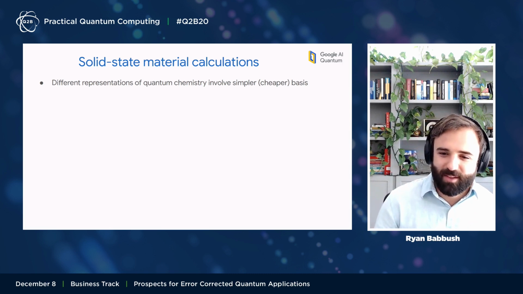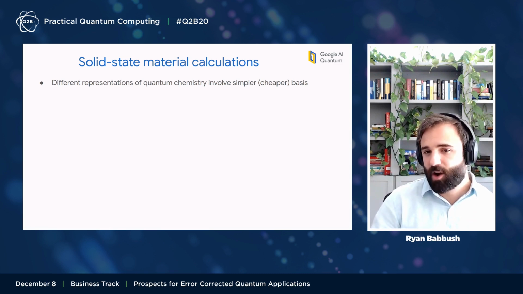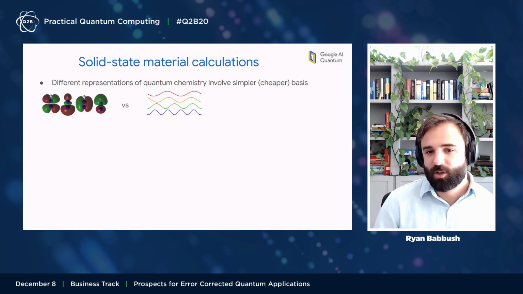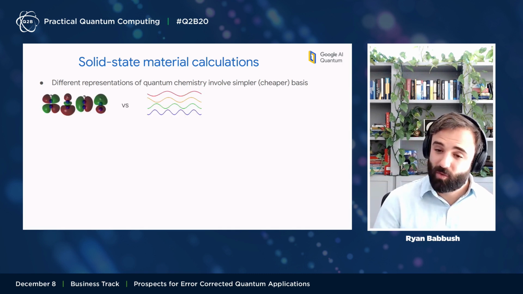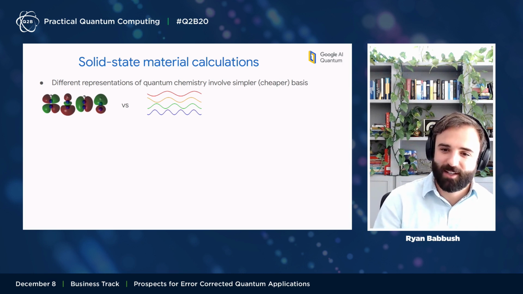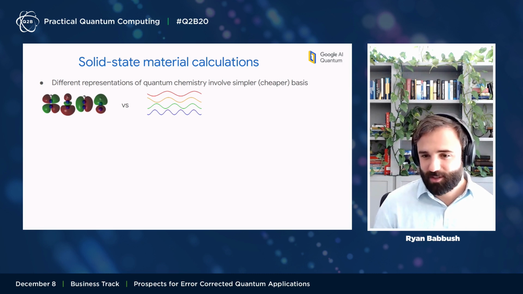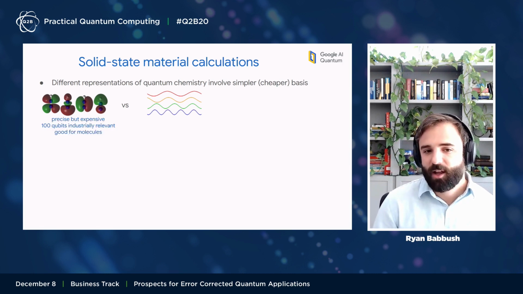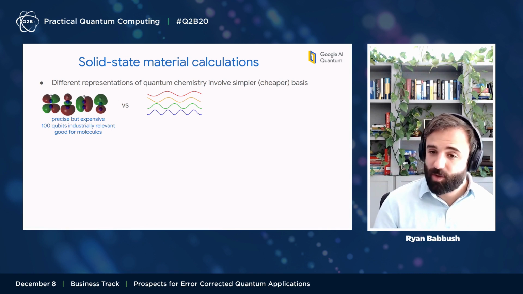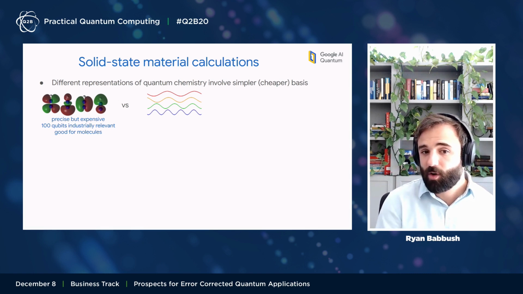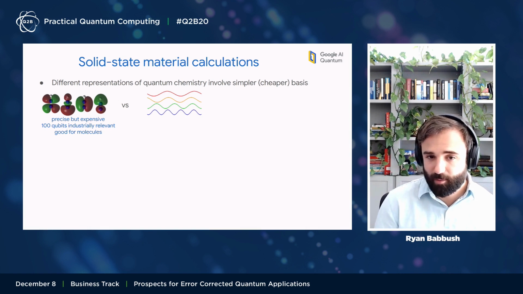Different representations of the quantum chemistry problem might involve different basis sets, essentially, which can lead to cheaper calculations. When we're simulating molecules, we often use these highly detailed molecular orbitals. When we're simulating solids, we often use these more coarse plane waves. The molecular orbitals are very precise, but they're expensive. Already with 100 qubits, we could represent things like FOMOCO, industrially relevant molecules.